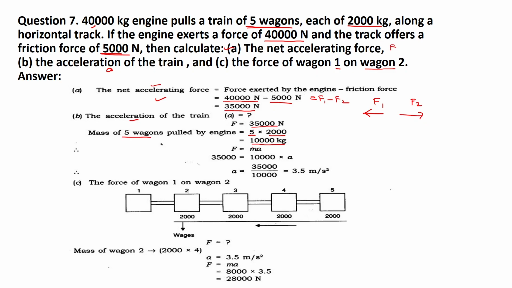So we have mass, we have force, it is given 35,000 Newton, mass is 10,000, then acceleration we can find simply by dividing. 35,000 divided by 10,000, ऊपर के 3 0, नीचे के 3 0 कैंसल आउट हो गए। अब 35 divided by 10 that will be 3.5 मीटर पर सेकंड स्क्वायर। That will be the acceleration of the train। ट्रेन इस एक्सेलरेशन से मूव होगी, 3.5 मीटर पर सेकंड स्क्वायर। ओके, नाउ नेक्स्ट इज द फोर्स ऑन वैगन 1 ऑन वैगन 2।